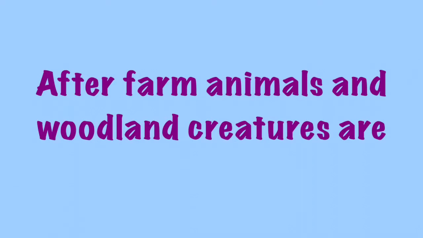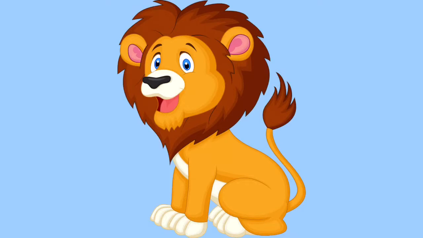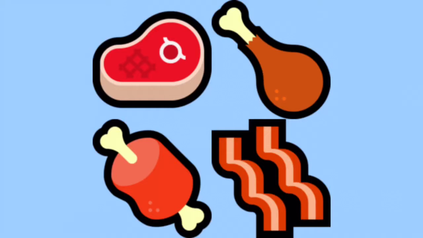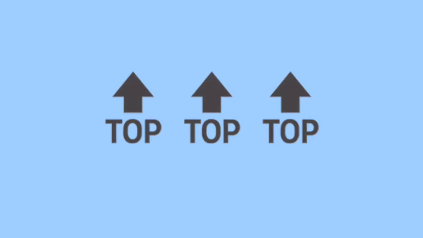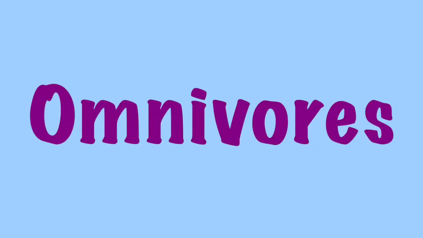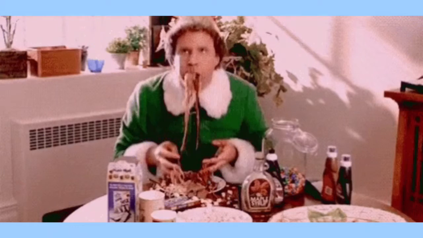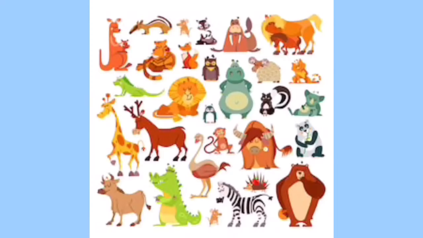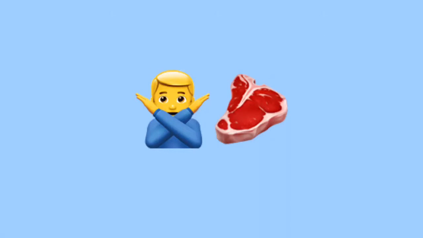After farm animals and woodland creatures are predators, like birds of prey, foxes, lions, and other large, meat-eating animals. At the very top of the food chain are humans. We are omnivores, which means we eat all living organisms, including plants and other animals. However, not all humans eat meat.